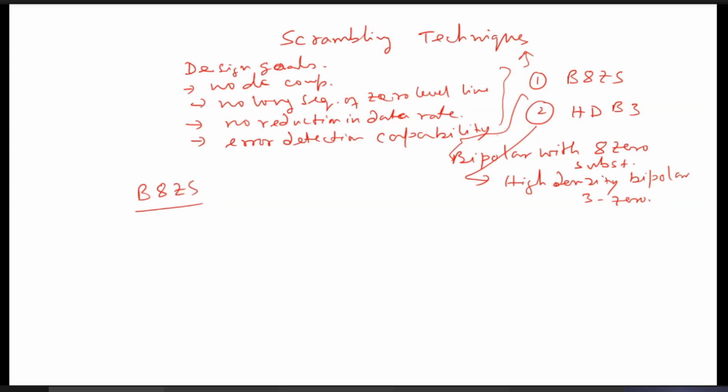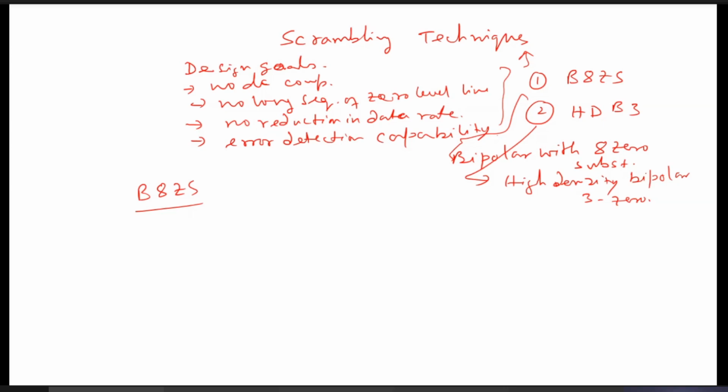B8ZS is based on bipolar AMI. These are scrambling techniques. The only drawback in bipolar AMI is a long stream of zeros. Otherwise, its bandwidth requirement is less and there is no DC problem.